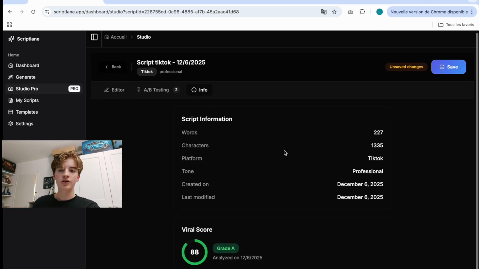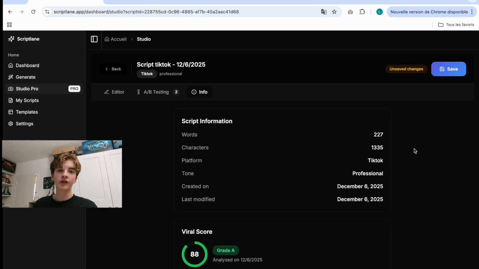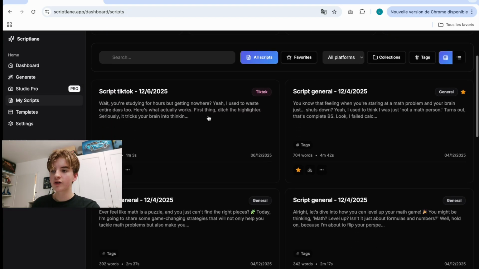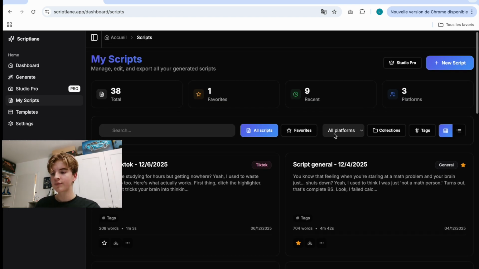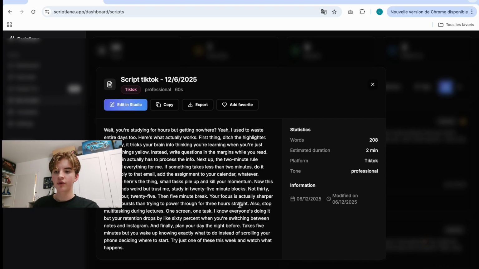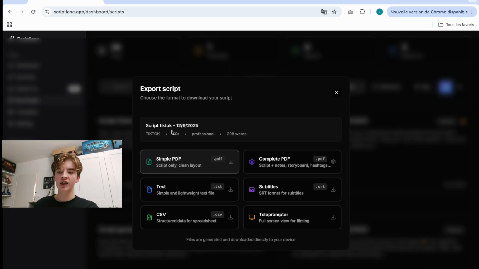Here you have this section which is just info, so basically basic things about the script. Then you have this section which is called my script. So here you have the history of all the scripts you have generated. So for example, we can click on the script, and we have a few information. We can then export the script, which is pretty cool. So you can export it as a complete PDF or just a simple PDF format with just the text.